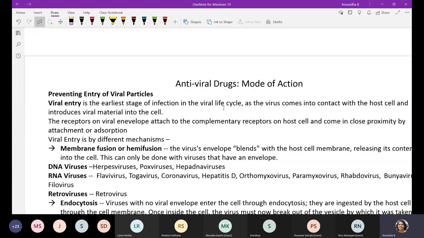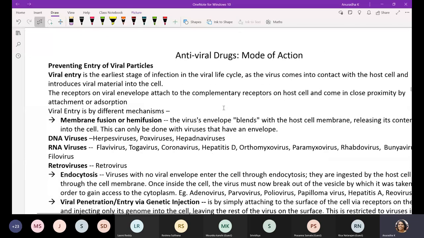The receptors present on the virus envelope are complementary to the host cell. They are in close proximity with the virus, therefore an adsorption process takes place. In the viral entry mechanisms, you know that they get attached, and there could be membrane fusion and so on.